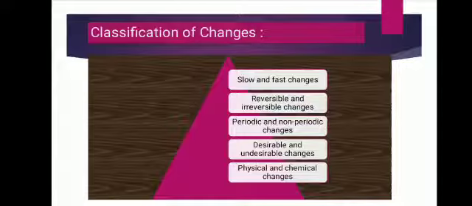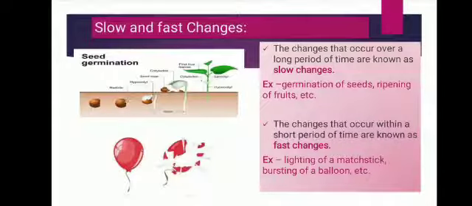On the basis of these causes we can classify the changes into the following categories. First, slow and fast changes, reversible and irreversible changes, periodic and non-periodic changes, desirable and undesirable changes, and physical and chemical changes. First we will discuss slow and fast changes.